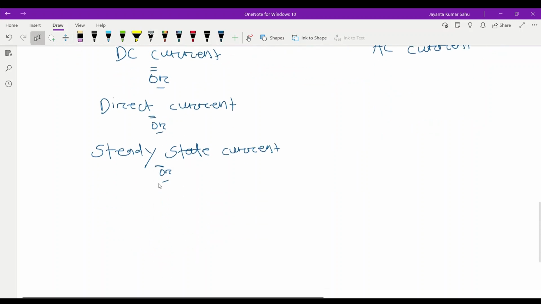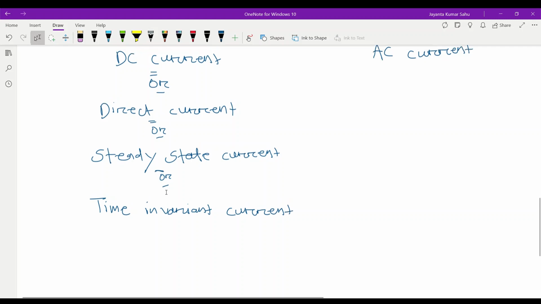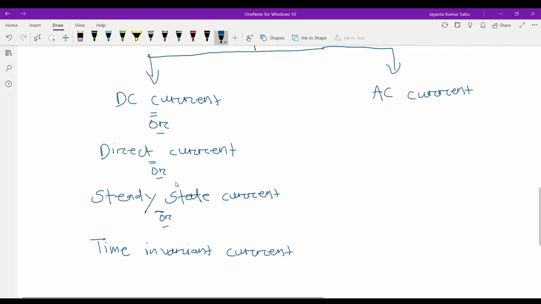Similarly, what are the different names of AC current?